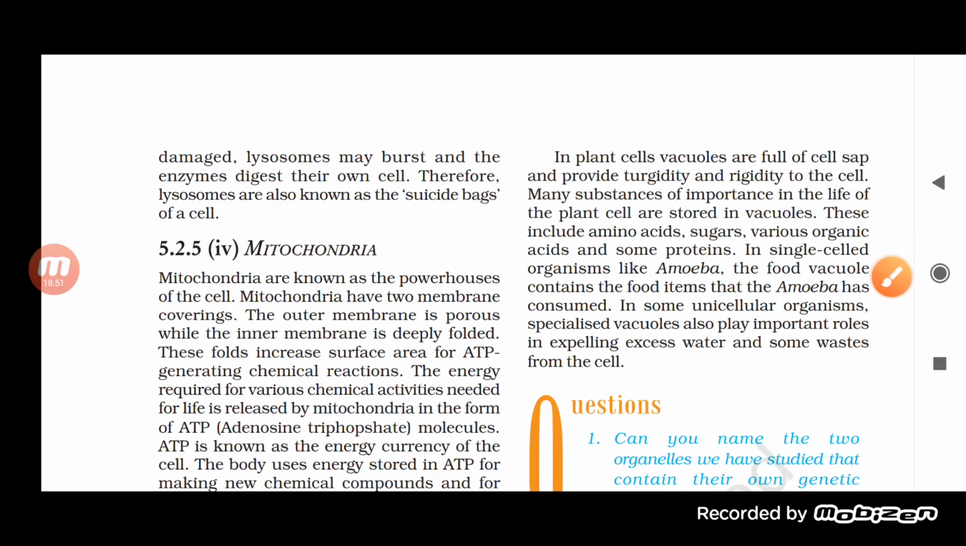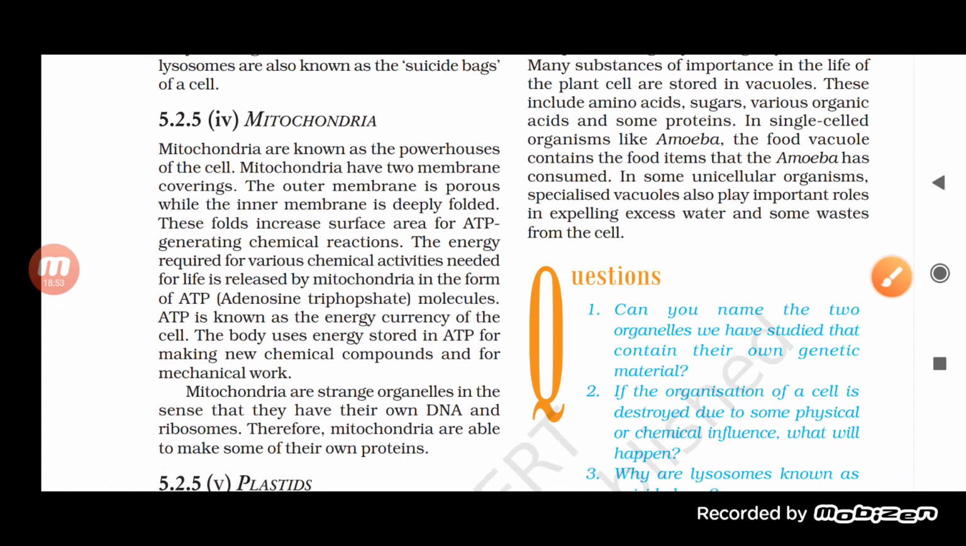Now moving on, mitochondria. Mitochondria are known as the powerhouse of the cell. Why is it called the powerhouse of the cell? Whenever we talk about a powerhouse, it is something through which we get energy, right? All the powerhouses help in giving energy to us. Mitochondria is also the same thing.